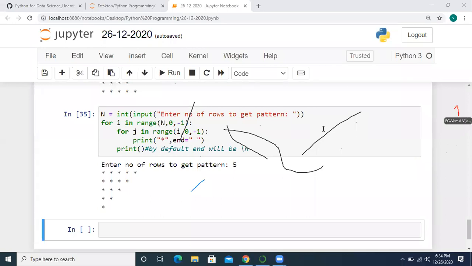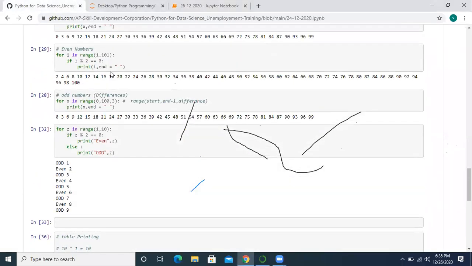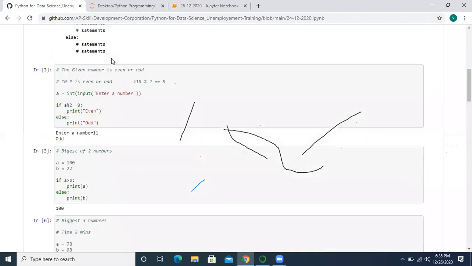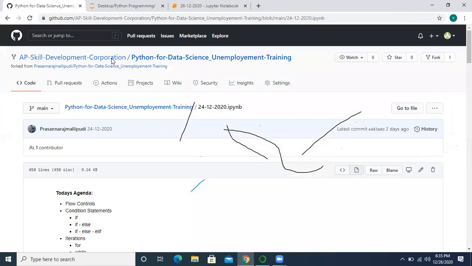So this is about today's class. Today we discussed all the programs. From the next class onwards, we will start the new topics. I hope you all know the GitHub link also. We are posting all the files in this particular link.